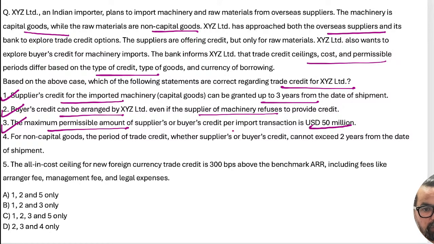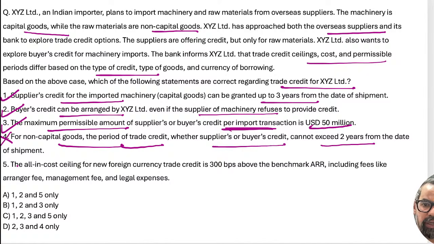It is per import, please do remember this. For the non-capital goods, the period of trade credit, whether it is supplier or buyer, it is three. Non-capital good, it is 3 years, right? The all-in cost ceiling for new foreign currency credit is 300 basis points above the ARR, including fee or this. So it is for government secure. It should be correct, right? This we have to cross check also. Means 1, 2, 3, 5. 1, 2, 3, 5 means option C should be the right answer for this particular one.